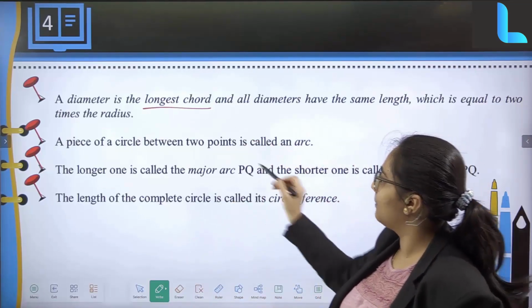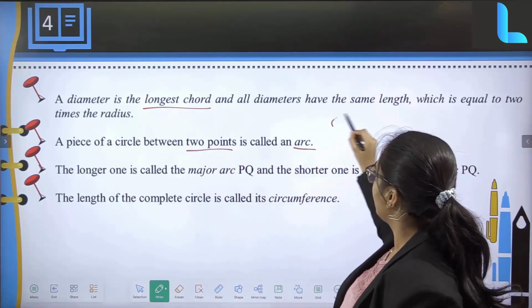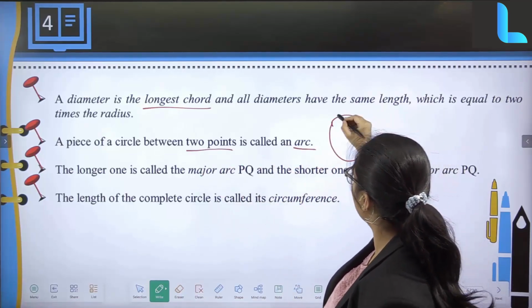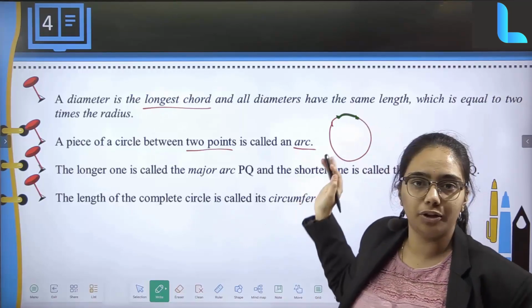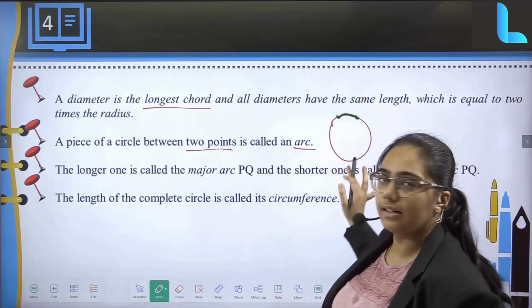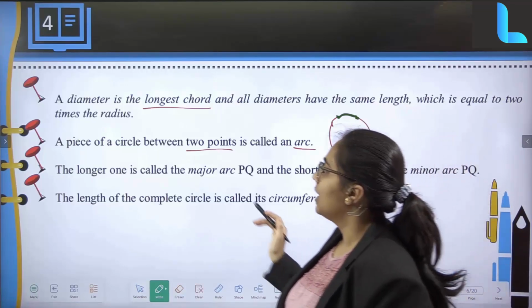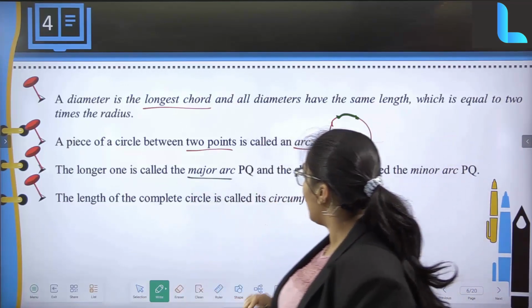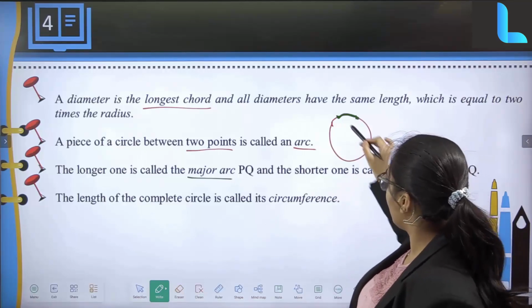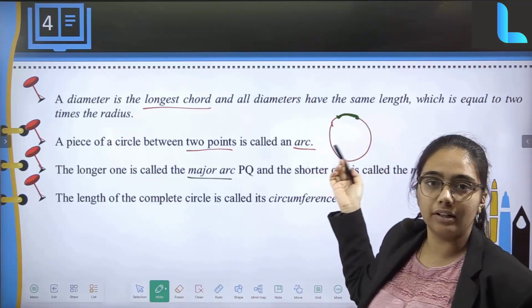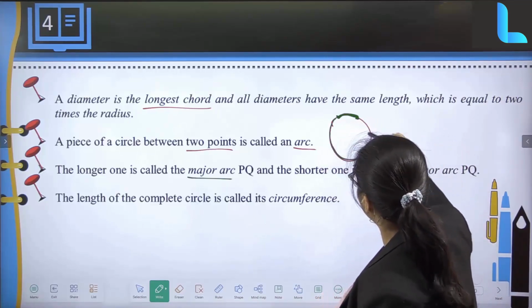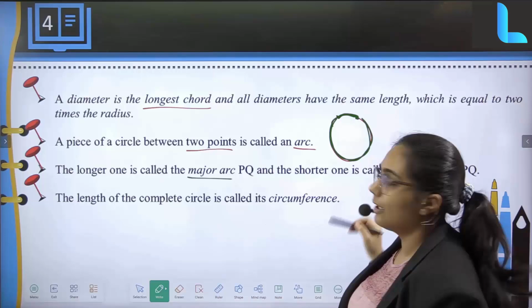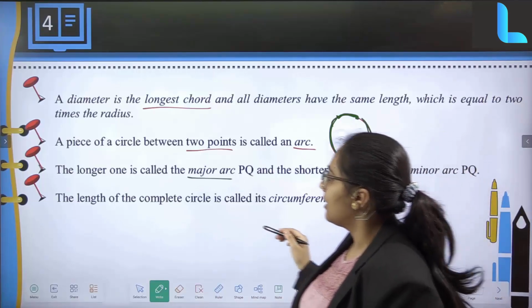A piece of circle between 2 points is an arc. That is, in a circle, if there are 2 points over here, and if I just have to connect it, that is going to be my arc. That is, on the circumference is what I'll be having. The longer one is called the major arc and the shorter one is called the minor arc. So this is my shorter portion of it, which is your minor arc. The other portion of it from here till here, that is going to be my major arc, right?